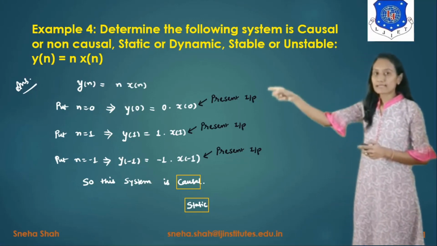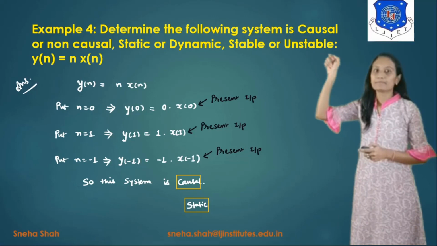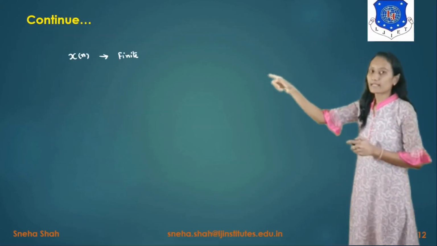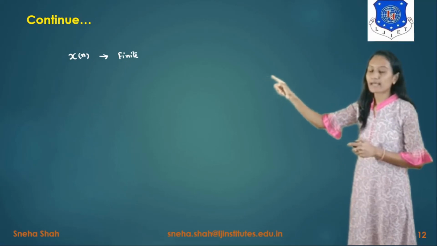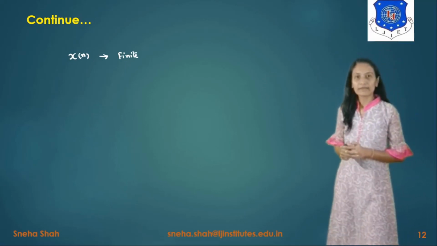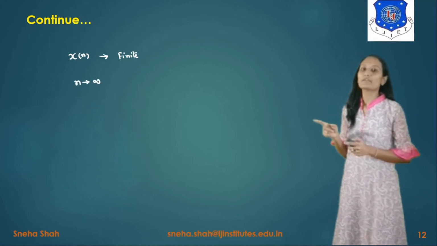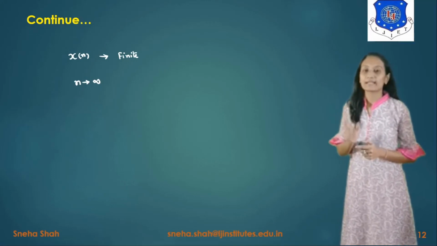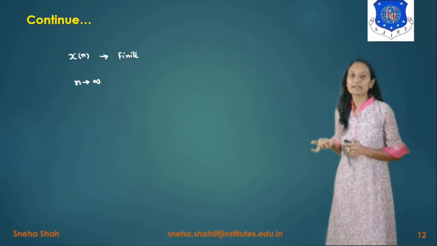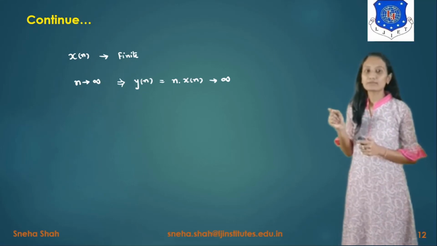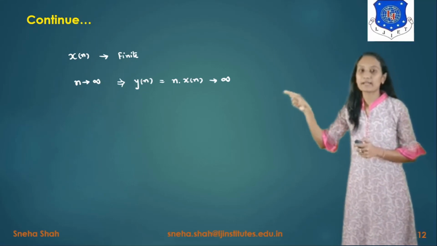Now we have to solve the same example for stability, right? For that we take the input signal x of n as a finite number. Now if I take n tending to infinity, the value of n into x of n becomes infinity into a finite number, which means infinity.